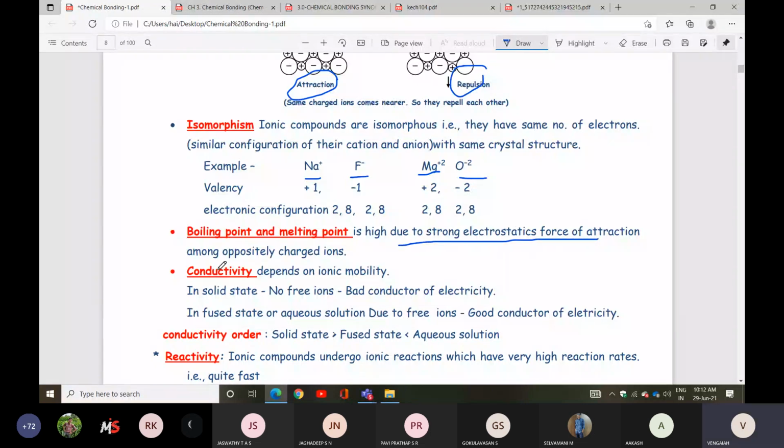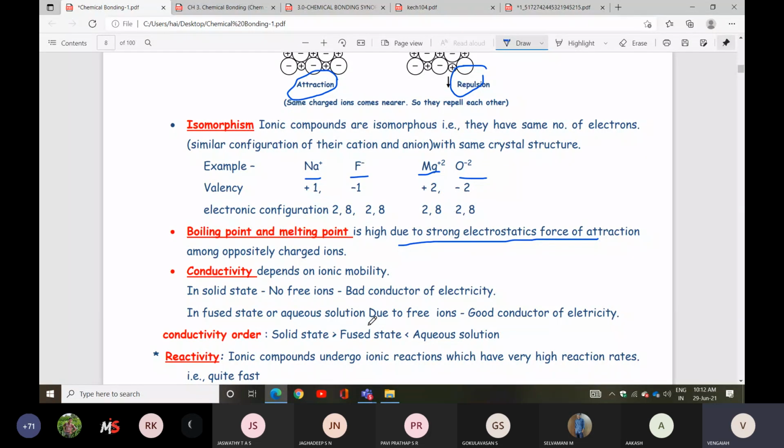Conductivity depends on ionic mobility. In the solid state there are no free ions, so it is a bad conductor of electricity. In the fused state and aqueous state, due to free ions, it is a good conductor.